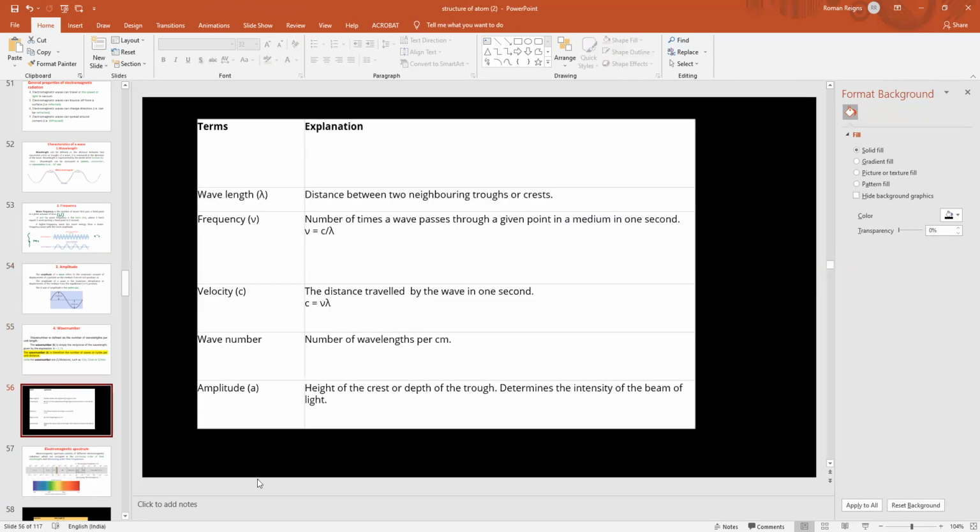And this is the tabulated form of the characteristics of the wave. So whenever you are writing the notes, please write in tabulated form. It will be very easy to study them all together.